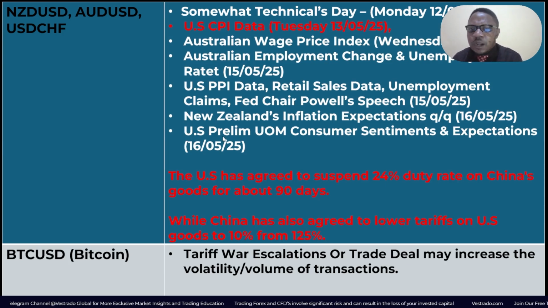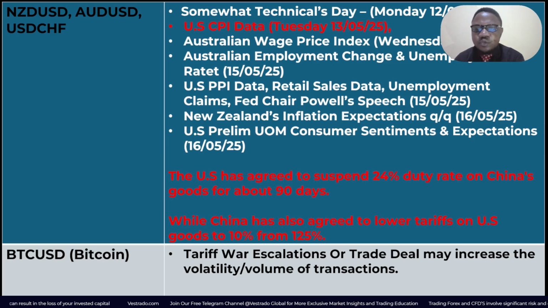These could also influence the US dollar, thereby affecting all these pairs we talked about: the NZD USD, the Aussie, and the USD Swiss. Now all these pairs are being affected today by the US and China agreeing to some sort of trade deal, where the US has agreed to suspend 24% duty rates on China's goods for about 90 days. And China also agreed to the same 90 days, lowering tariffs to as low as 10% from 125% on US goods. That's great for the US dollar.